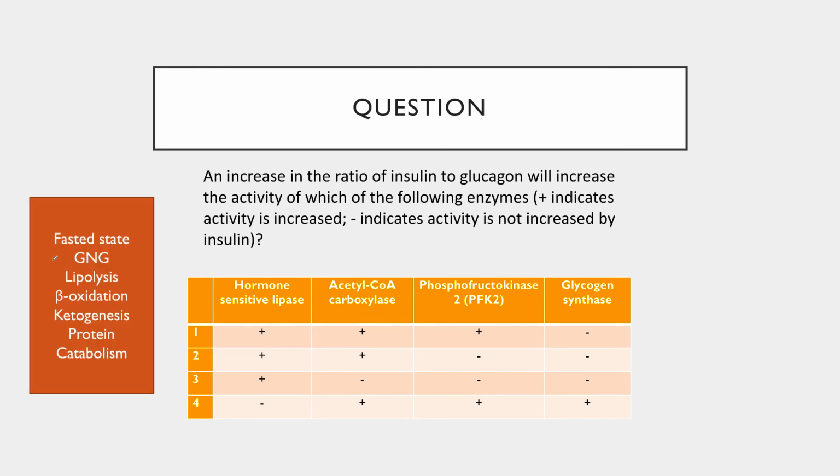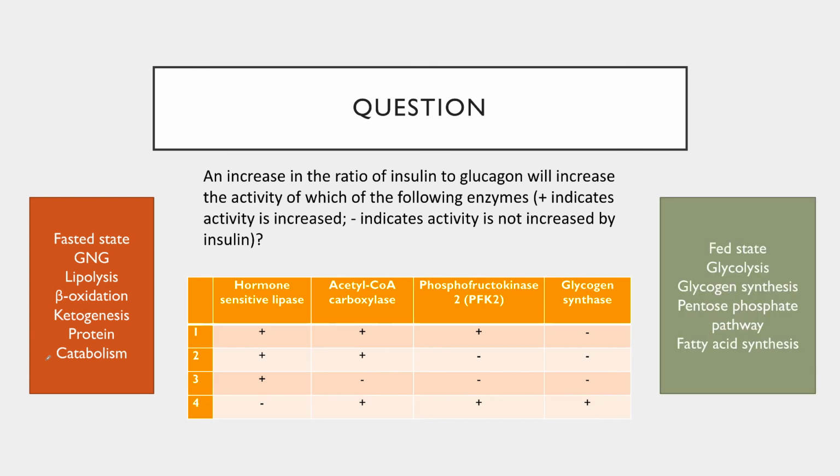In the fasted state, we would expect gluconeogenesis, lipolysis, beta oxidation, ketogenesis, and protein catabolism to be active. The question is in the fed state, and in the fed state, we would expect glycolysis, glycogen synthesis, the pentose phosphate pathway, and fatty acid synthesis to be active. So let's look at what pathways these enzymes are active in. So hormone-sensitive lipase is our regulatory enzyme for lipolysis. So that's a fasted state enzyme.